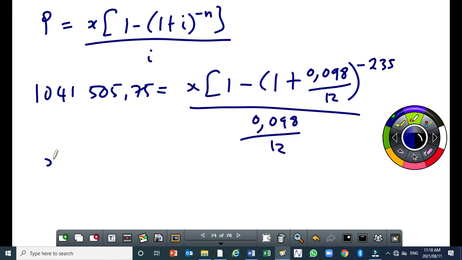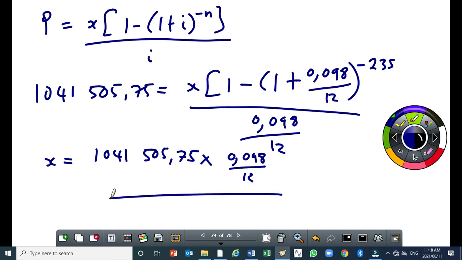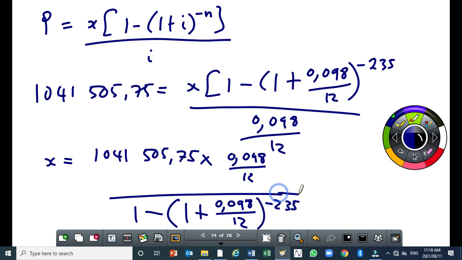Remember, to get X, it will be this amount, 1,041,505.75 times the interest, 0.098 over 12, and we divide everything by what's inside the square bracket, which will be 1 minus 1 plus 0.098 over 12 raised to the power of minus 235.